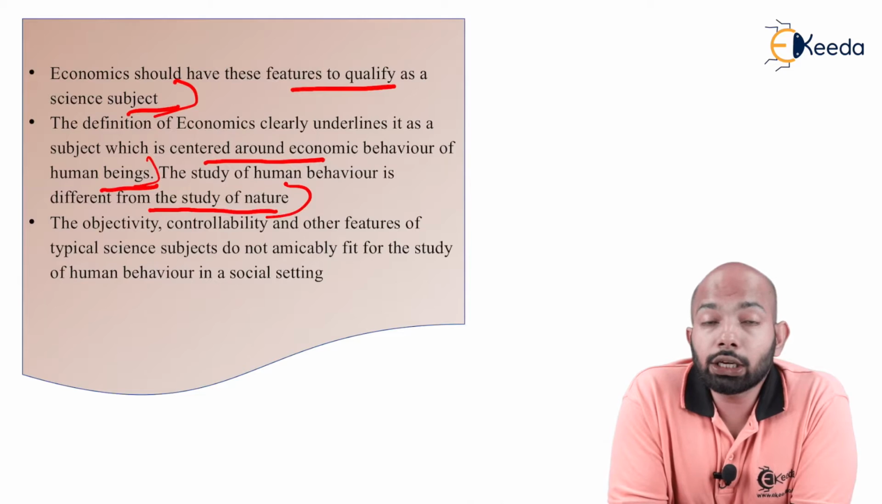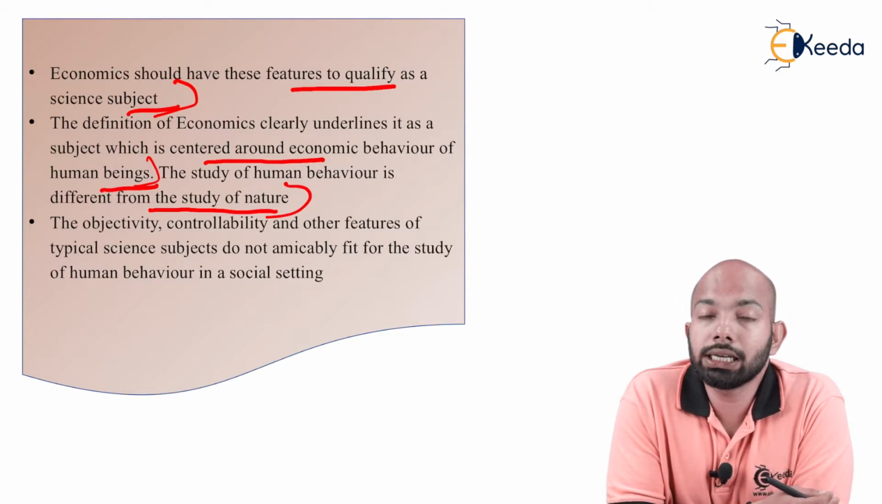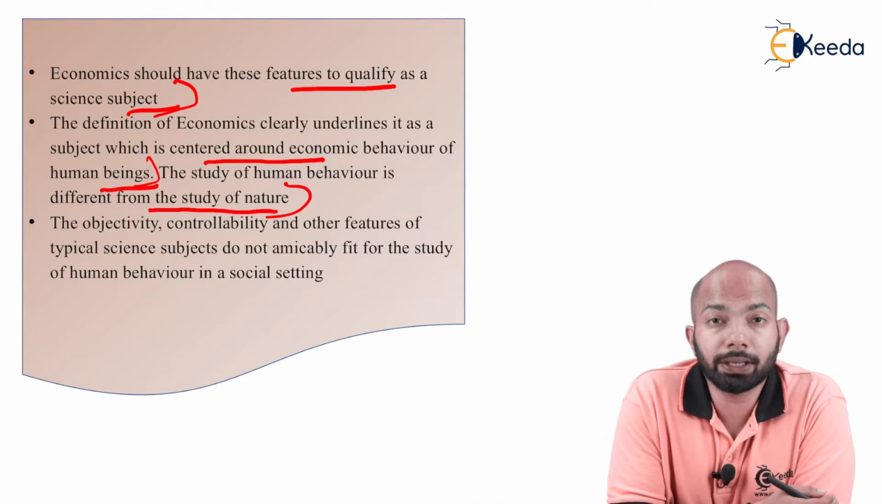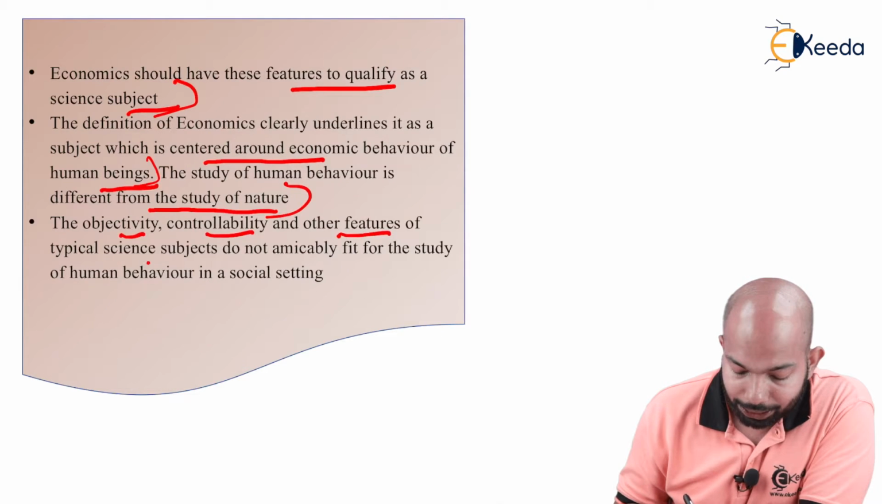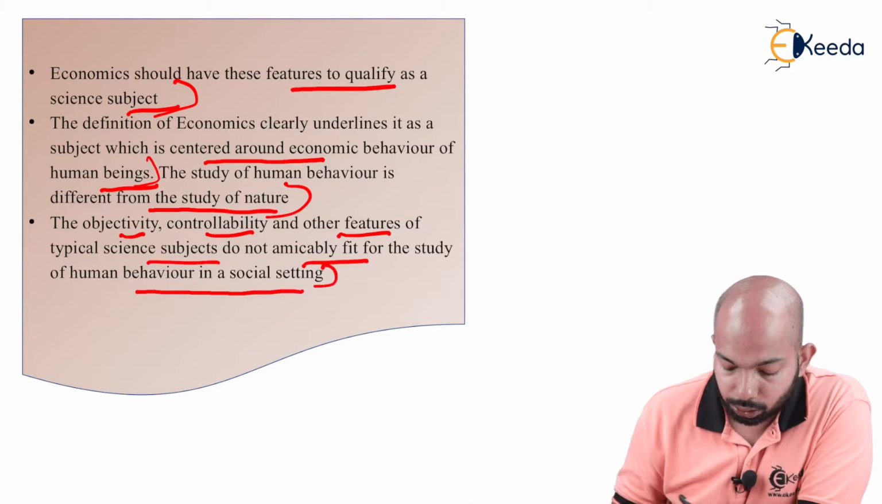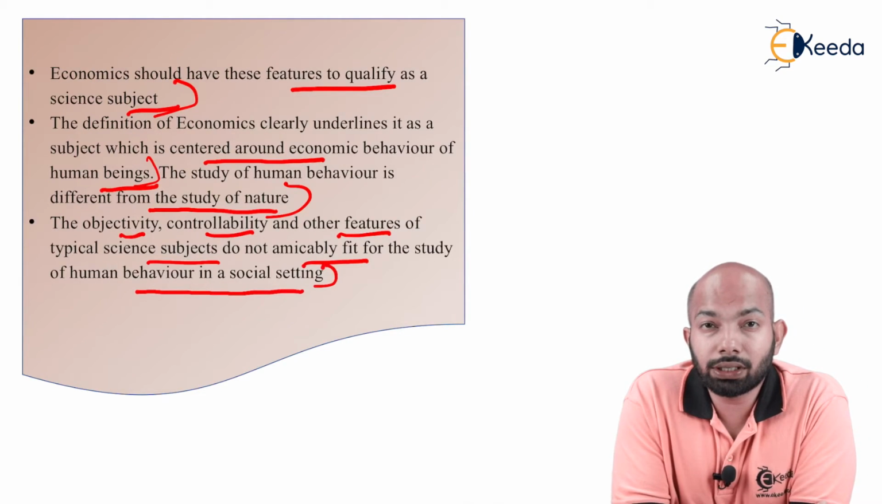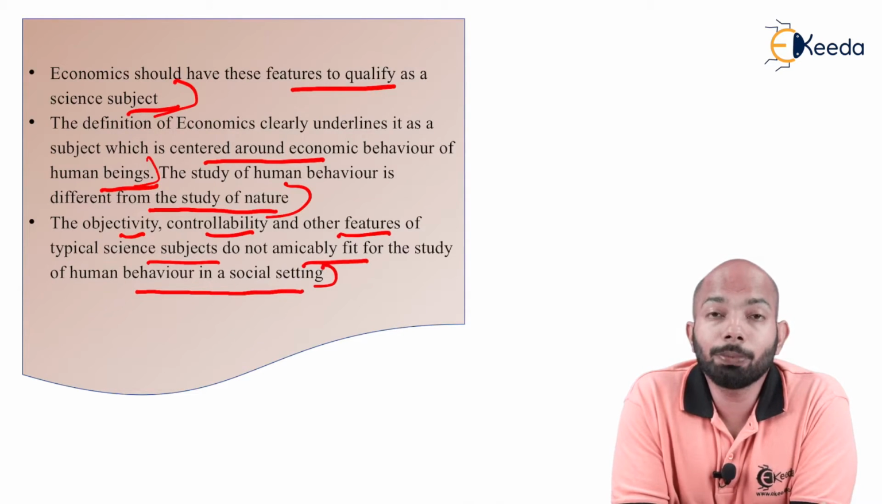Absolutely correct. Economics is centered around the behavior of human beings, which is completely different from the study of nature. Whatever you do in science is the study of nature, but in economics it is the study of human behavior. The objectivity, controllability, and other features of a typical science subject do not fit the study of human behavior in a social setting, because you cannot control human behavior at all. It is absolutely beyond your control. You cannot objectify human behavior.